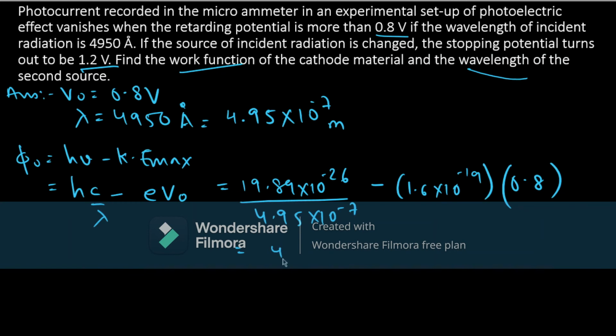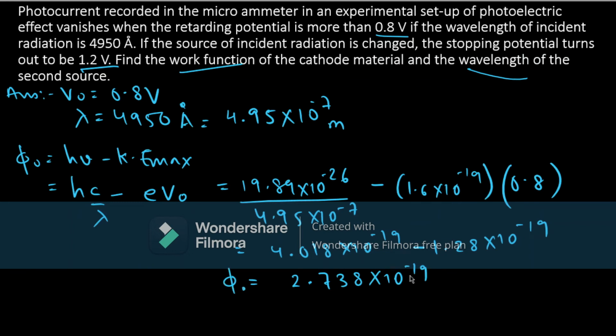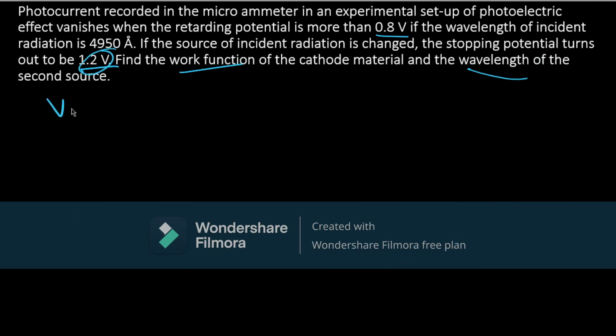So we get 4.018 into 10 raised to minus 19 minus 1.28 into 10 raised to minus 19. Solving this we get 2.738 into 10 raised to minus 19. This is the value of our work function in terms of joule. Now in terms of electron volt, we will get 1.71 electron volt by dividing it with 1.6 into 10 raised to minus 19. So now our stopping potential is 1.2 volts.